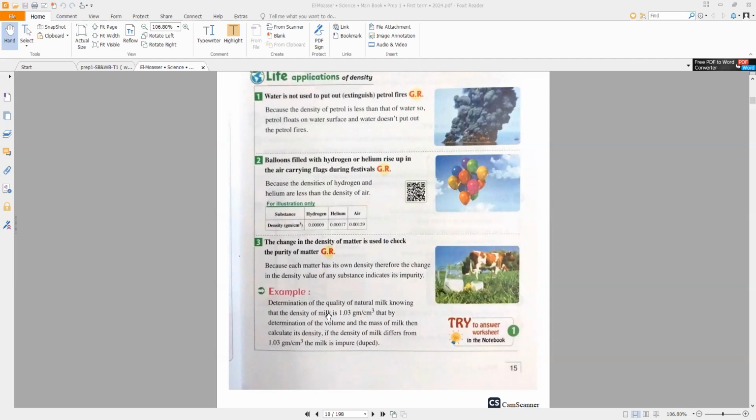And if you buy the milk and calculate its density, and find its density isn't 1.03 gram per cubic centimeter, this milk is impure or diluted. So I bought some milk and I wanted to check its purity. How can I check its purity?